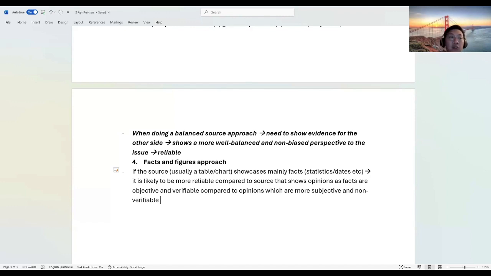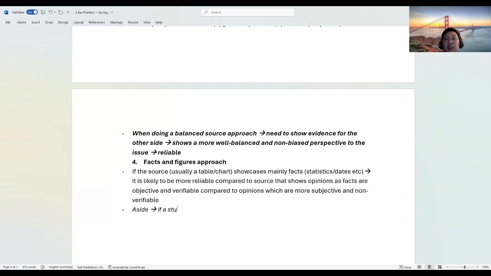Okay, so this is what I'm saying. When someone says, oh, this source is reliable because it is an objective source since it's balanced, it's wrong. So, aside, do take note.